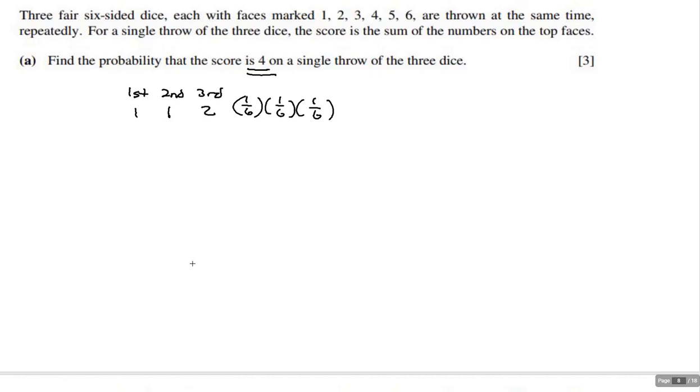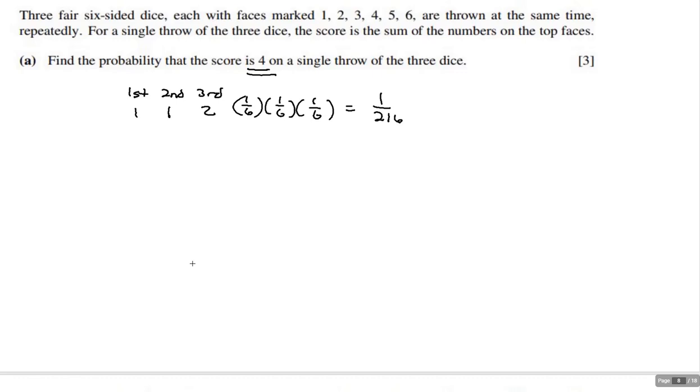Now, what's the probability of getting a 4 on a single score of 3 dice? The answer is not 1/216. Pause it, finish it, and then start back up again. Okay, so hopefully you didn't have to pause it very long.